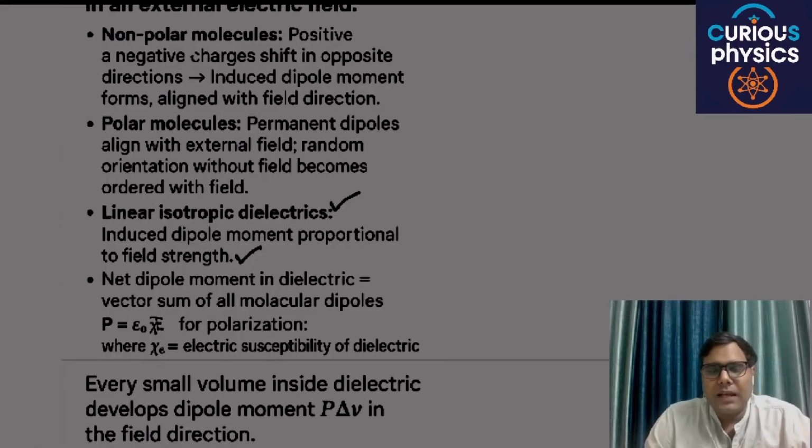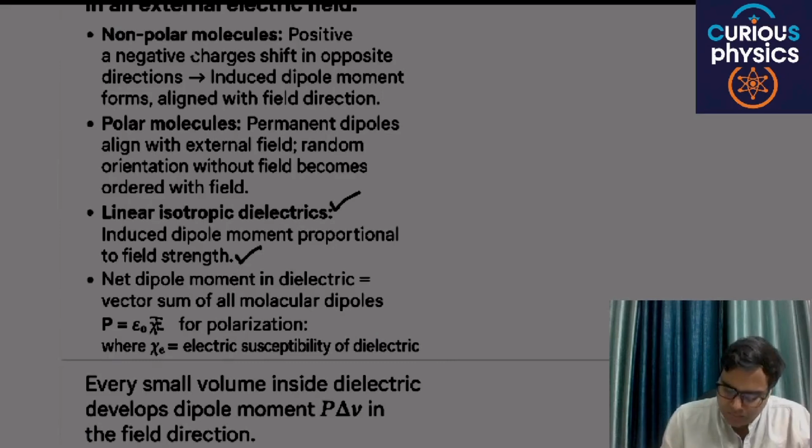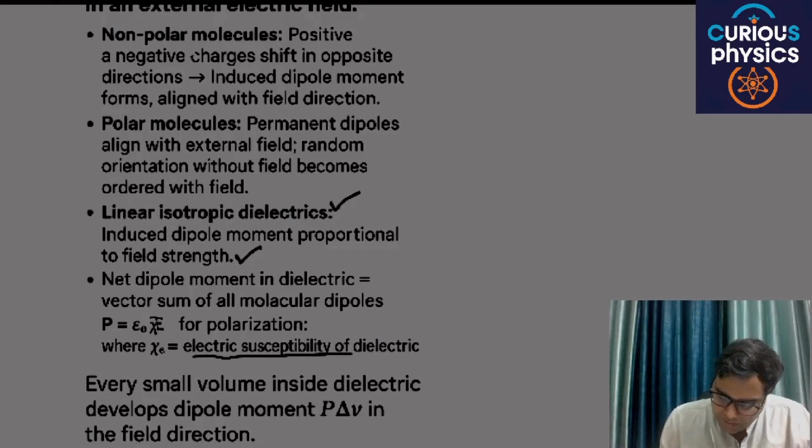Field strength means the external electric field, and here the polarization, the net dipole moment, is P = ε0 χ E, where χ is the electric susceptibility of the dielectric.